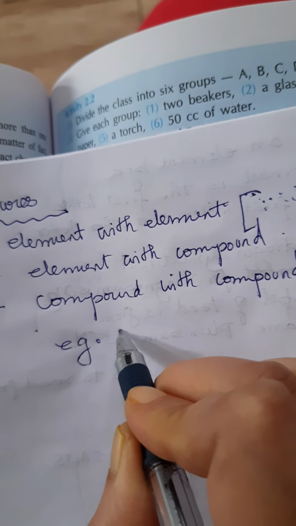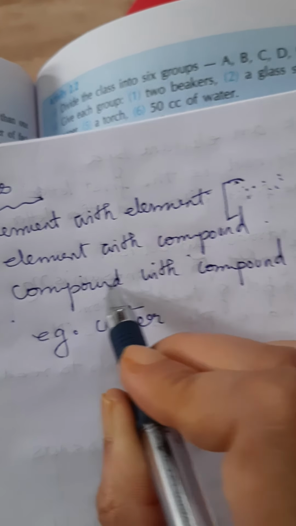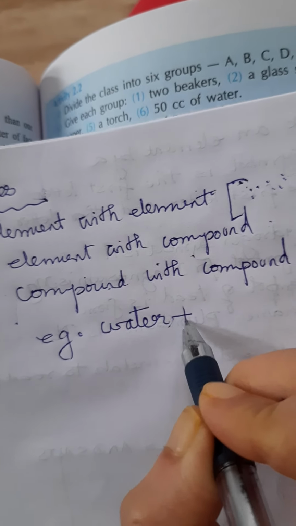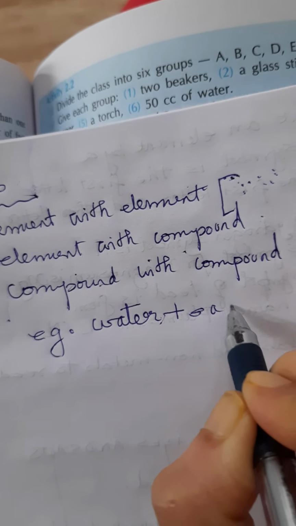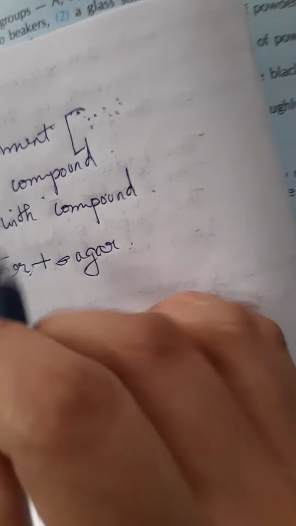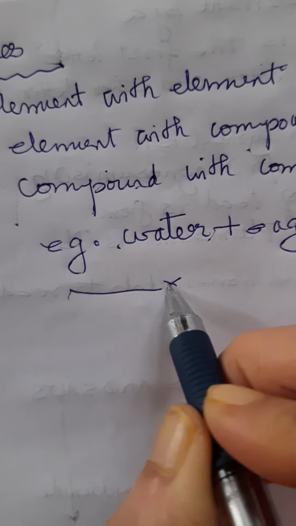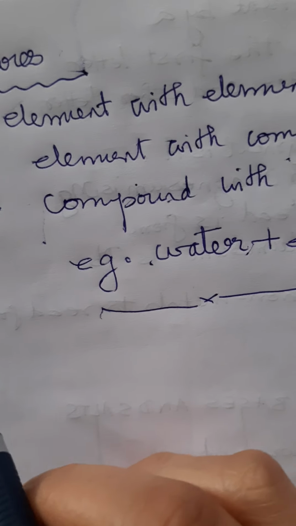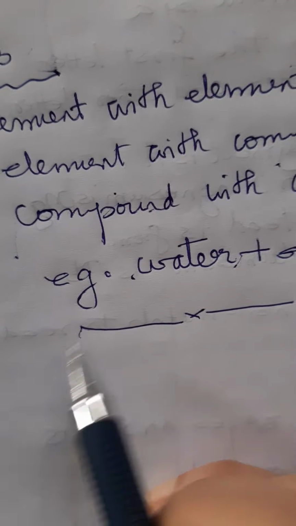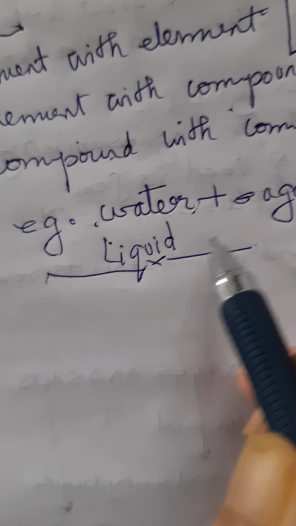Example here, I can give one is water, or the last one, that is compound with compound: water with another compound, that is sugar. This is one mixture, and I can also consider this a mixture. Then you can have many different mixtures. This mixture has one that is a liquid and one that is a solid.